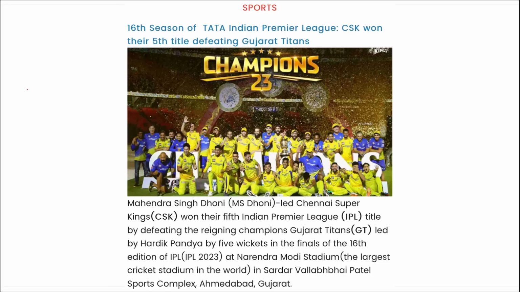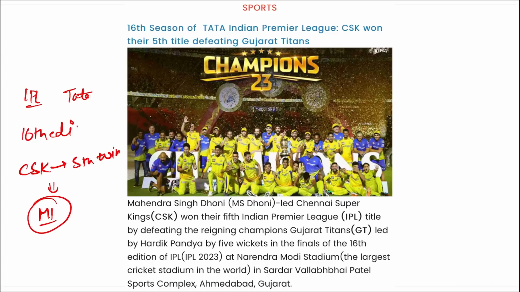Next, if we are talking about IPL, it was sponsored by Tata, right? It was the 16th edition of the IPL. It was won by Chennai Super Kings. It was their 5th win and they have equaled their win with that of Mumbai Indians. Where was this played? This was played at the Narendra Modi Stadium, that is the largest cricket stadium in the world, in Sardar Vallabhbhai Patel Sports Complex, Ahmedabad, Gujarat.